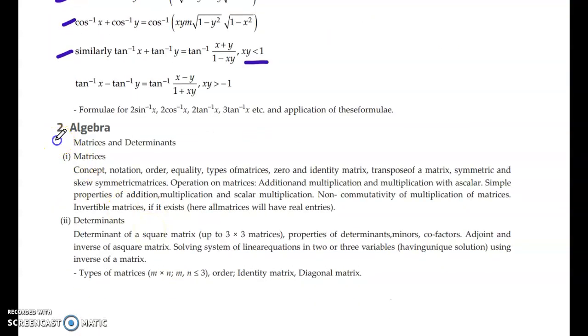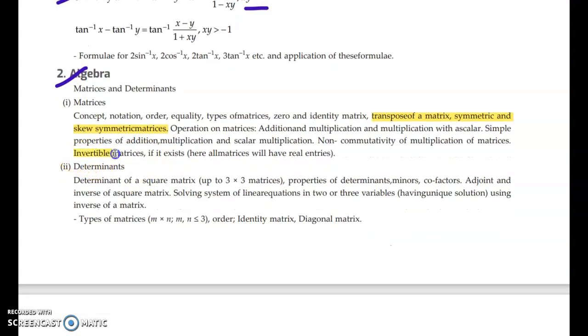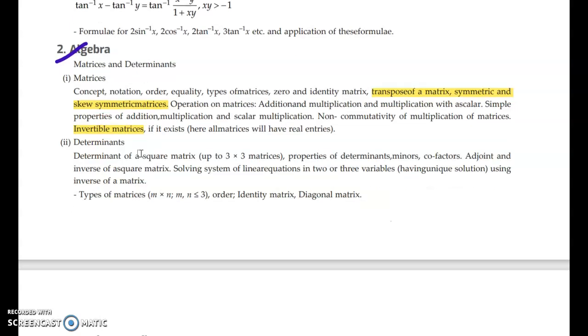Now we will move to the algebra part. Transpose of matrix, symmetric and skew symmetric matrix. You will get sum of skew symmetric and symmetric, which you must know how to solve. Then invertible matrices, where you have to find A inverse, which is equal to adjoint of A divided by determinant of A. And adjoint of A is equal to transpose of cofactor.